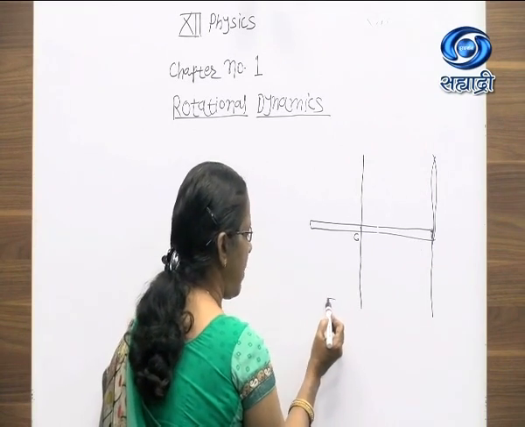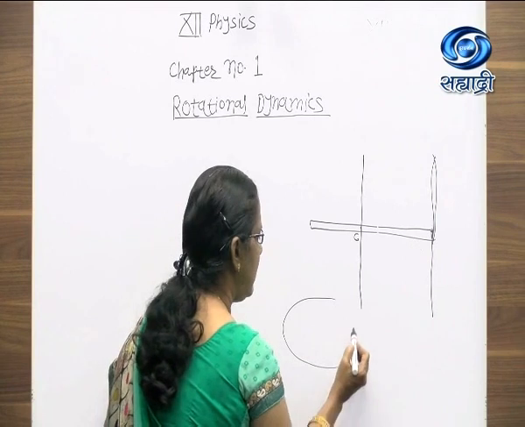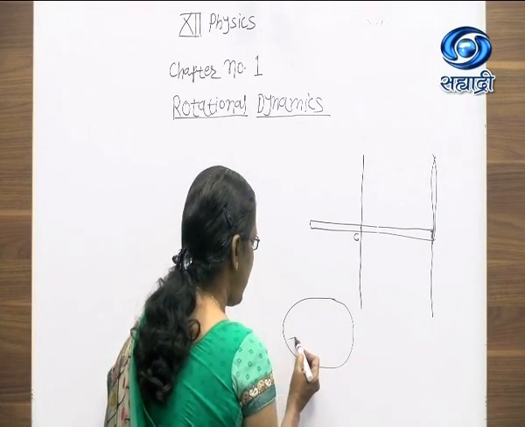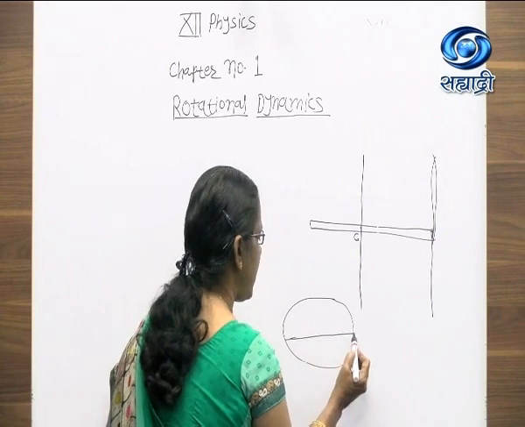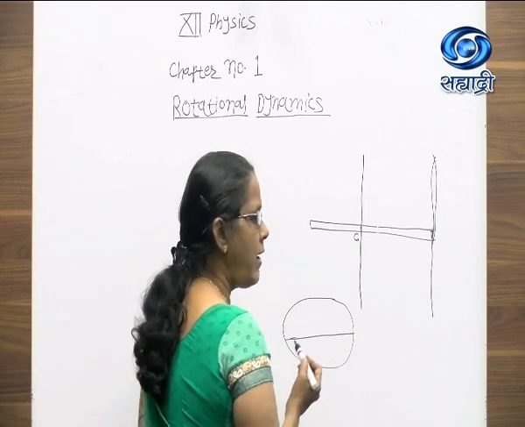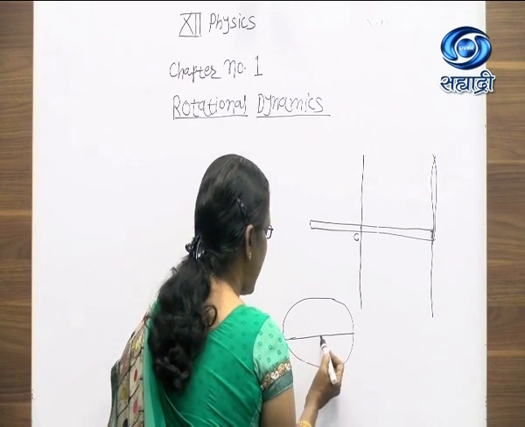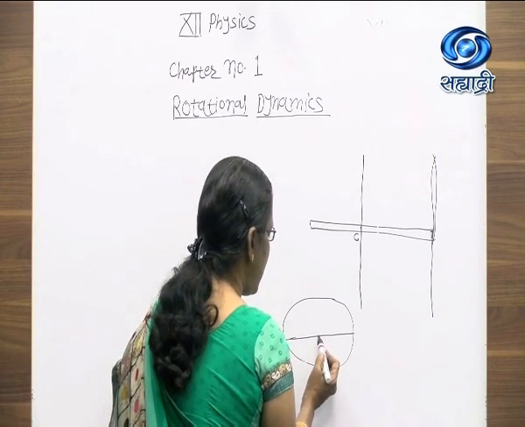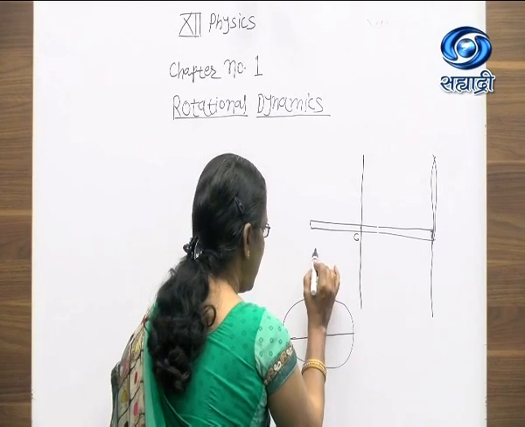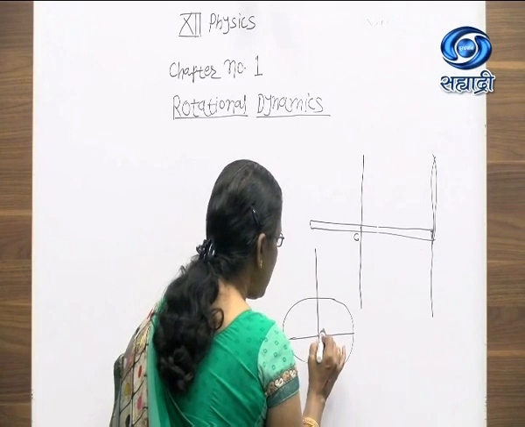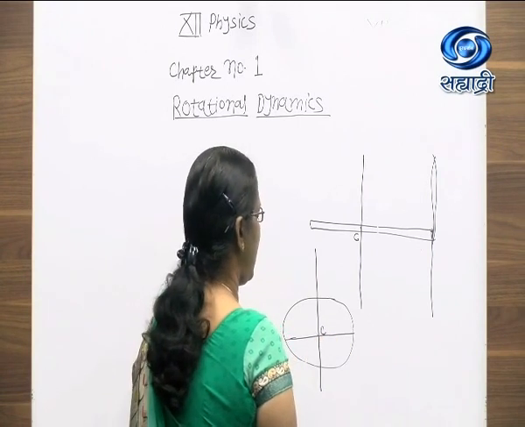Again we can take the example of a disc. This disc can rotate about an axis which is coinciding with the diameter. Then to find out the moment of inertia about this axis, we have to consider one axis which is perpendicular to this diameter and passing through the point of symmetry.